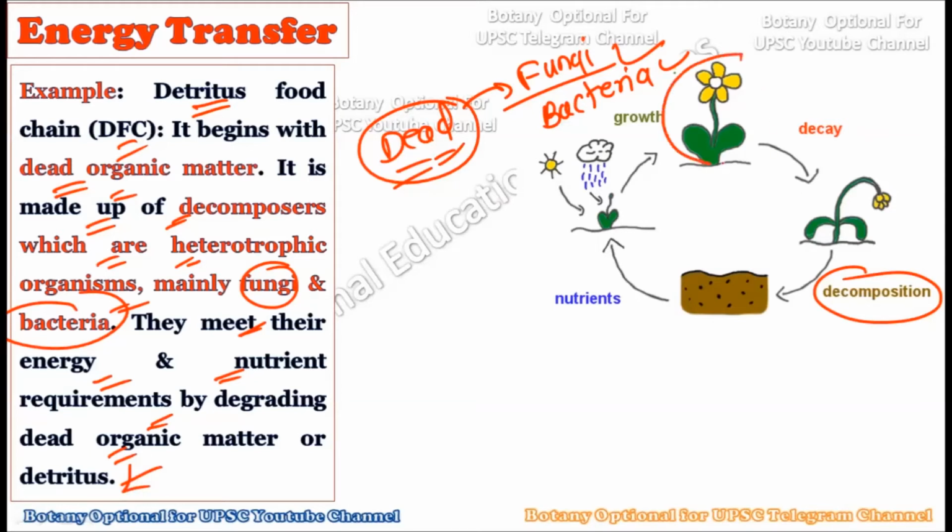For example, this is the living plant, and after the decay, the death of this plant has occurred.